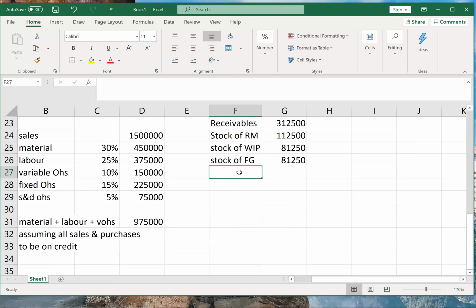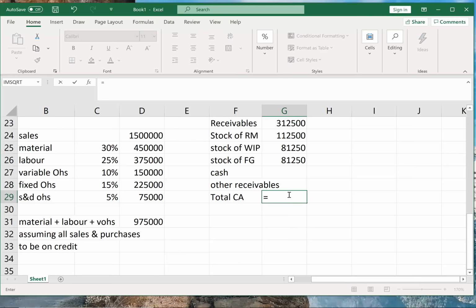So next is cash. Nothing is given, but you should write cash and keep it blank. Other receivables is also not given, keep it blank. Therefore, you'll get total current assets. The total will be the sum of all of these. That is the total of current assets.